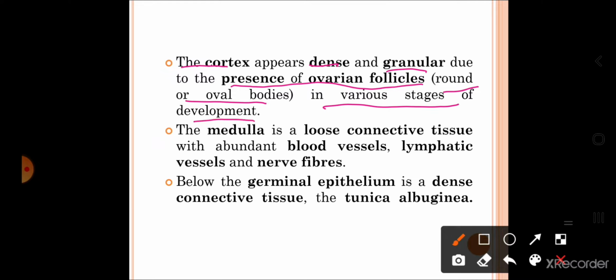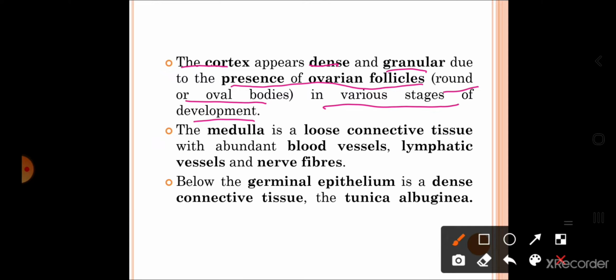So, the cortical region of the stromal part is dense and granular. Why does that region appear to be dense and granular? Because that region contains the ovarian follicles. These ovarian follicles are round or oval bodies, and they are present in their various stages of development.